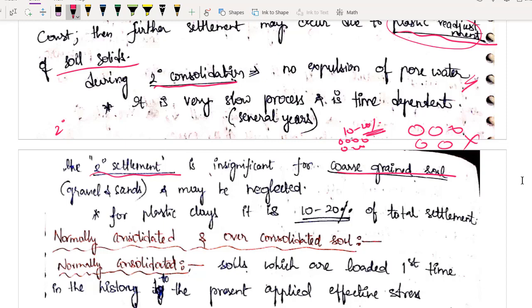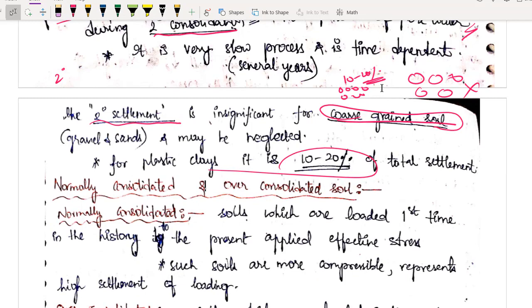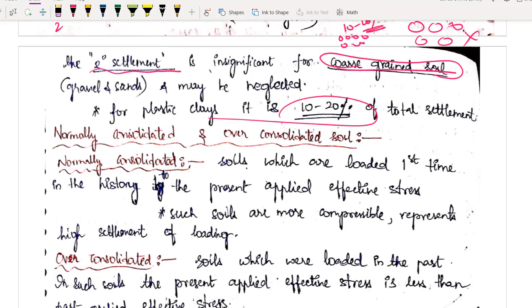Okay. So the secondary consolidation effect is so small that sometimes you ignore it when it comes to coarse grain soil. If it is the case of plastic clays, it will be hardly 10 to 20% of your total settlement. Okay. Concept is clear. Now let us continue with normally consolidated and over consolidated soil.